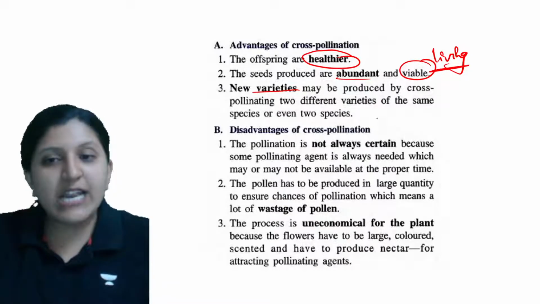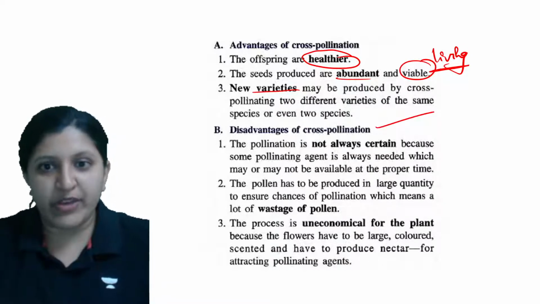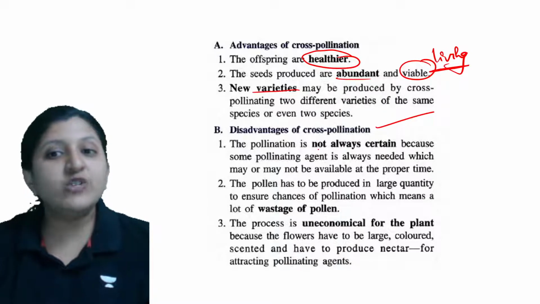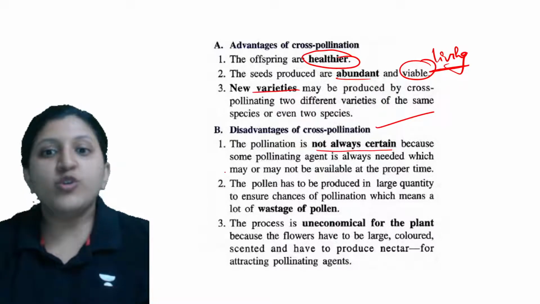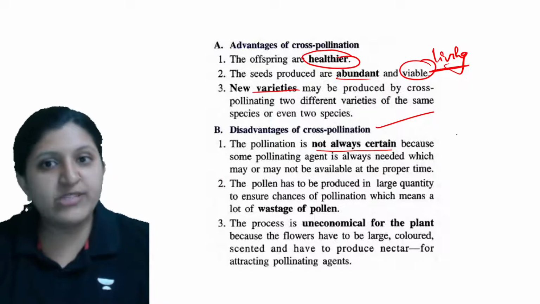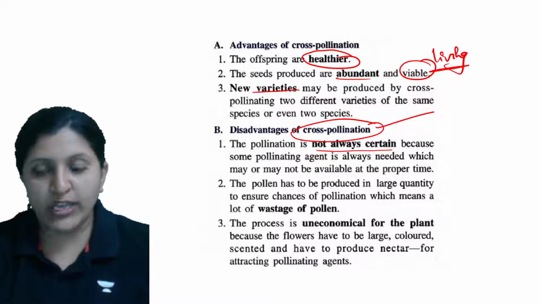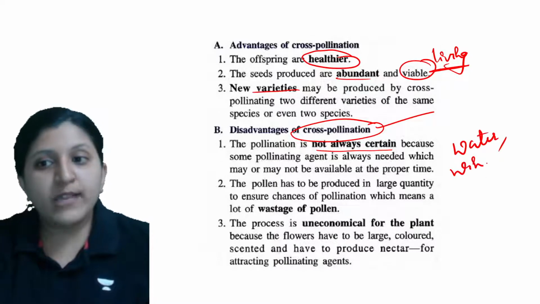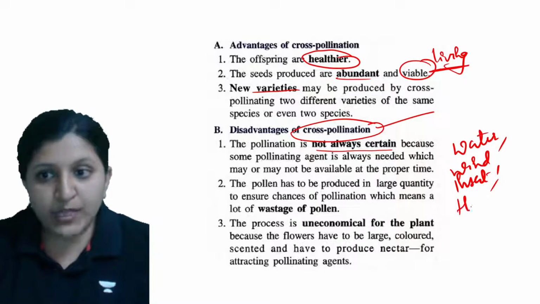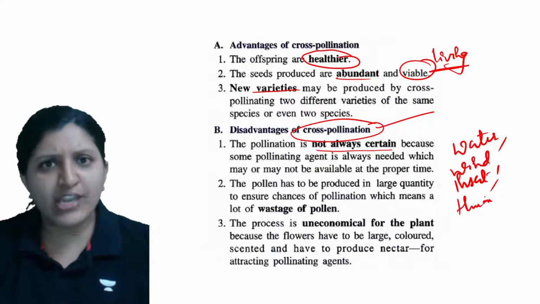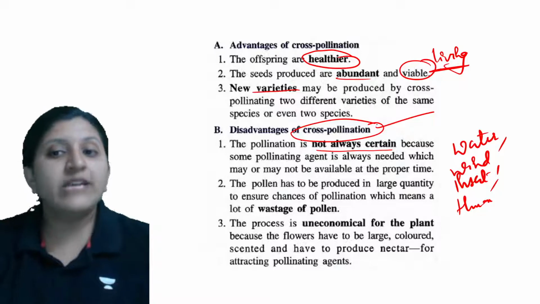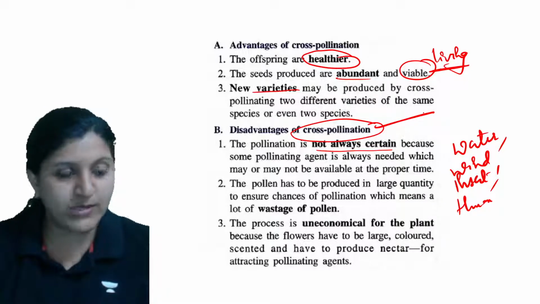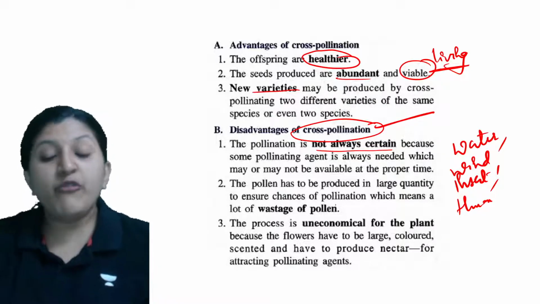Now, disadvantages of cross pollination. Pollination is not always certain. Some agent is always required in cross pollination: either water, wind, insects, or humans. Any of these agents is required, or otherwise cross pollination is not possible. Also, a lot of wastage of pollen grains occurs.